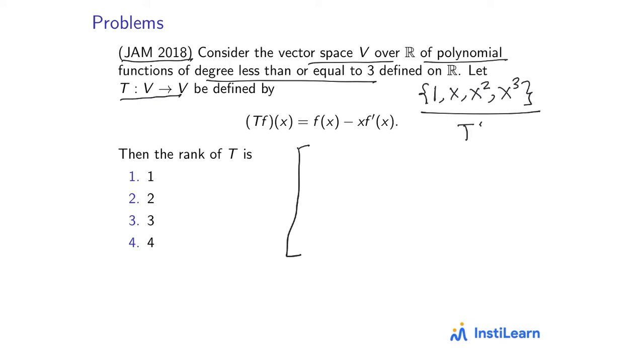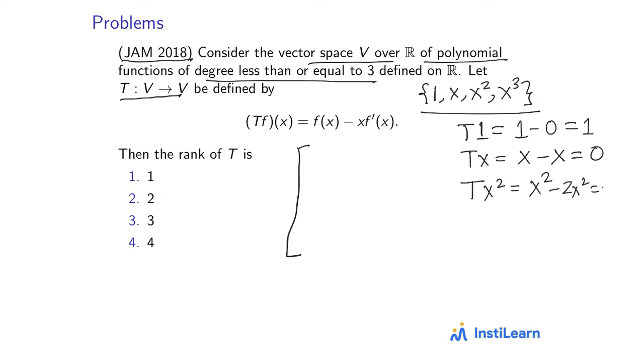So what is T of 1? Polynomial 1. It will be 1 minus derivative of 1, which is 0. So it is just 1. What is T of x? It is x minus x times derivative of x, which is 1. So x minus x, so it is 0. What is T of x square? It is x square minus x into derivative of x square, which is 2x, so minus 2x square. So this is minus x square. And what is T of x cube? It is x cube minus x times derivative of x cube, which is 3x square. So this is 3x cube, so this is minus 2x cube.